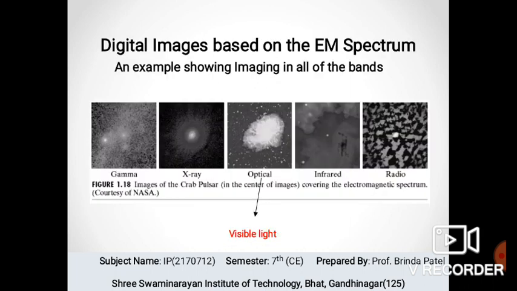The digital image is based on the electromagnetic spectrum. As we saw before, every spectrum can be used for different purposes. A Crab pulsar is captured with every electromagnetic spectrum band. In every spectrum, we can see and detect different information. The Crab pulsar is a relatively young neutron star. So this is an example showing imaging in all of the bands.